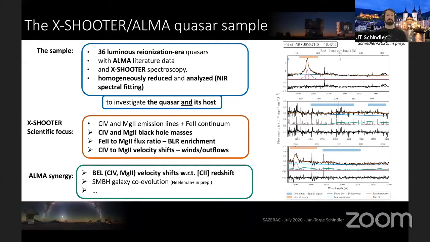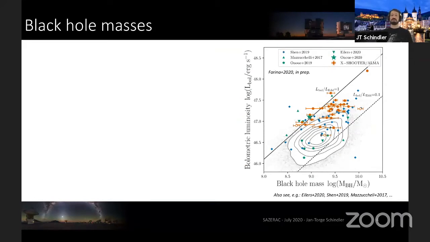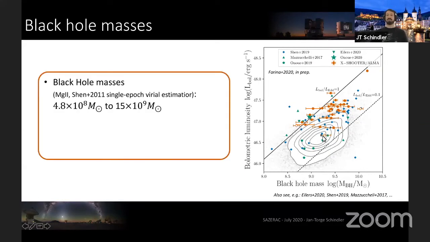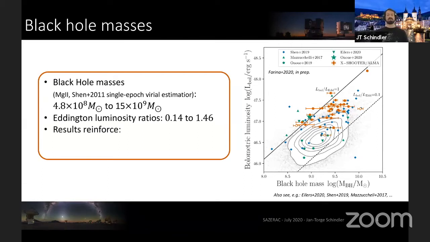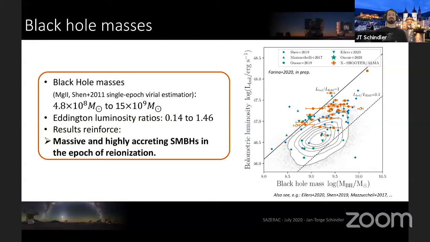So let's dive right in. At first, I'd like to show you the black hole masses. Here's the bolometric luminosity-black hole mass plane with our sample again highlighted in solid orange points. These black hole masses span a range from a few times 10^8 up to 10^10 solar masses, with a few outliers up here. These have Eddington luminosity ratios between 0.14 and 1.46, which indicates high accretion rates. These results reinforce the picture in which massive and highly accreting supermassive black holes are already in place in the epoch of reionization, putting strong constraints on the formation models and early growth of supermassive black holes.